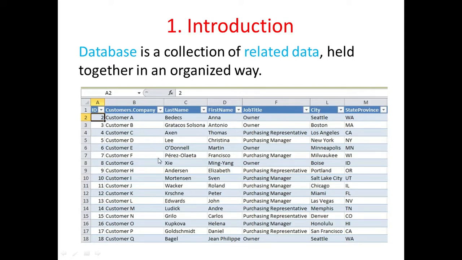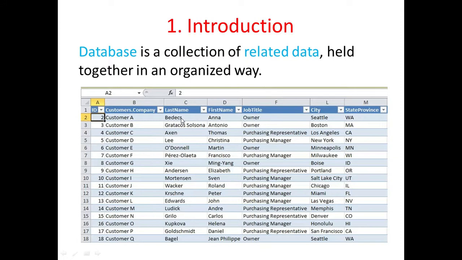For example, you can see this is a database. Here you can see name of customer's company, last name, first name, job title of the person, city, and the state. These are data. Last name is a data, first name is a data, job title is a data, and all of these data are related to each other.